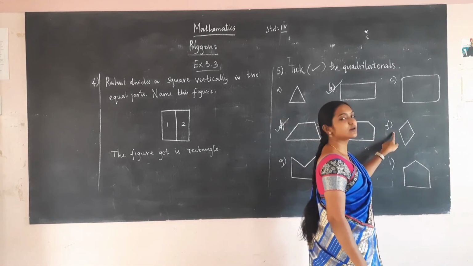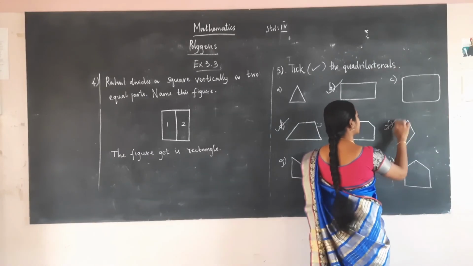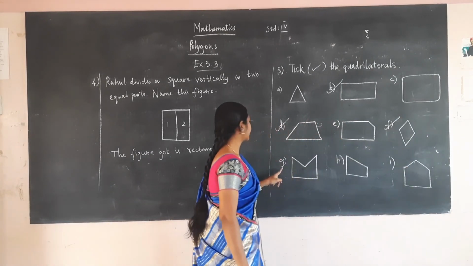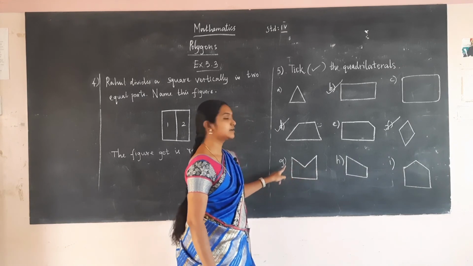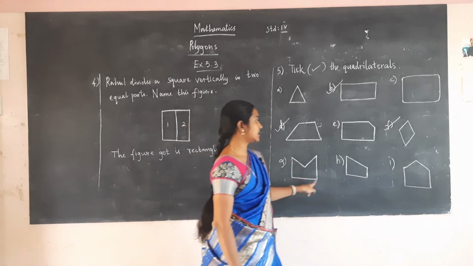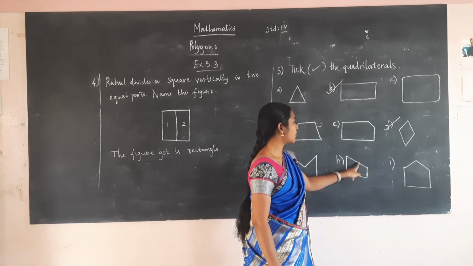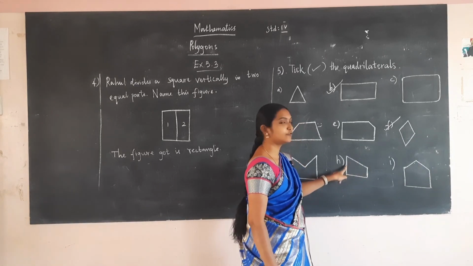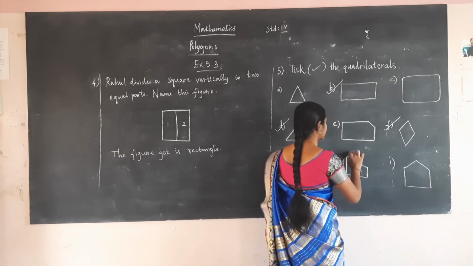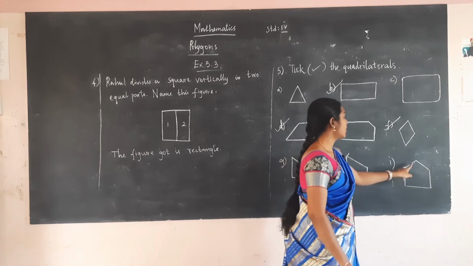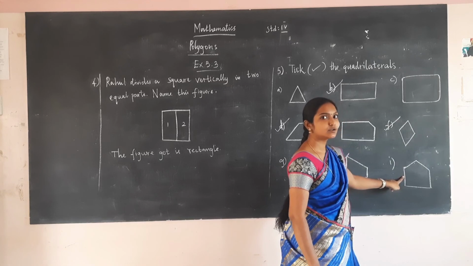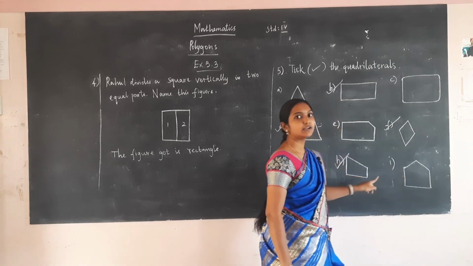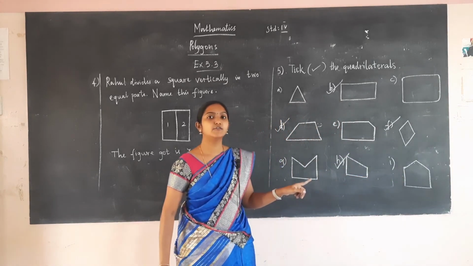This figure has 4 sides. So this is a quadrilateral. This figure has 1, 2, 3, 4, 5. So this is not a quadrilateral. This figure has 1, 2, 3 and 4. So this figure is a quadrilateral. This figure has 1, 2, 3, 4, 5. So this is not a quadrilateral. A quadrilateral must have only 4 sides.